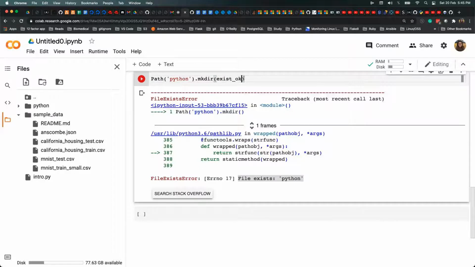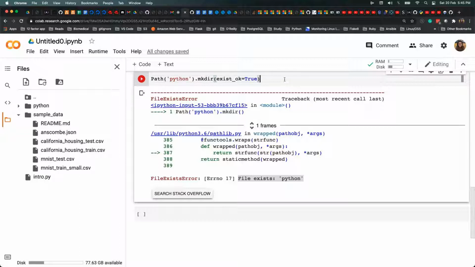If you set it to true, mkdir, which is make directory, will ignore the file exists error automatically. Whereas in os we have to otherwise use if conditions. That's the main difference.